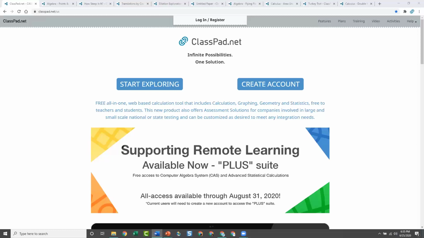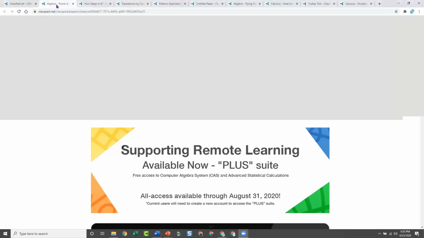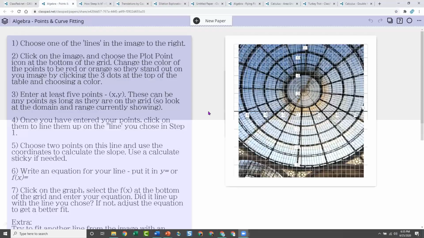In the chat panel, I'm sending you a link if you'd like to play along. You do not have to. You can just enjoy and watch, but if you'd like to play along. This first activity is an algebra-based activity where they're doing line fitting, right? This image is from my personal things when I went to Milan. I forget what the name of the building is, but it's a picture I took. And so I uploaded it.